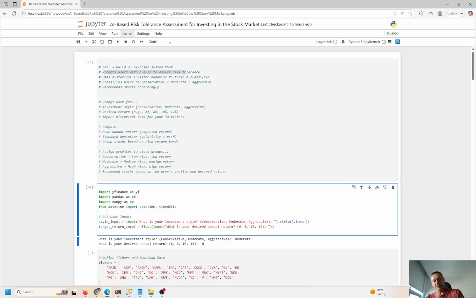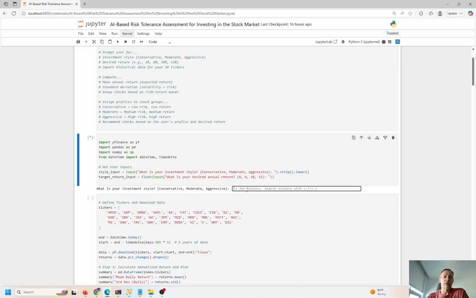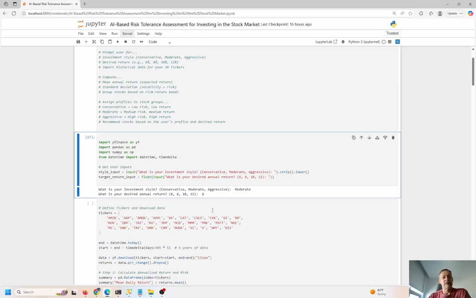So let me go ahead and go to this cell, run it, Control Enter to run, and this tool is going to ask for input from the user. Do you want to invest conservatively, moderately, or aggressively, right? I'm going to do moderate, M-O-D-E-R-A-T-E, spelled out, and have a capital M. I don't think this is case sensitive, but the spelling does matter. You do have to put in the right type of response here, right? Because the tool is going to act according to what you input here. So what's your annual return expectation? I'm going to put 8%. 8 is good for me. So I'm pretty happy with that.